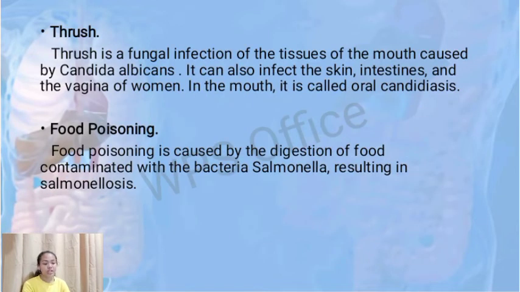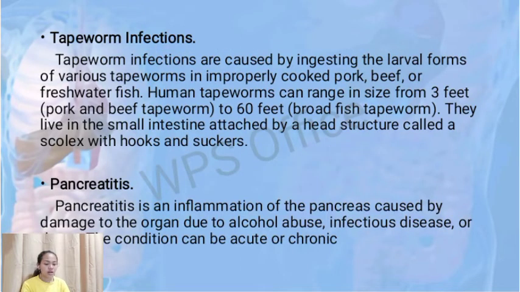Thrush. Thrush is a fungal infection of the tissues of the mouth caused by Candida albicans. It can also infect the skin, intestines, and the vagina of women. In the mouth, it is called oral candidiasis. Food poisoning. Food poisoning is caused by the ingestion of food contaminated with bacteria, such as Salmonella, resulting in salmonellosis.